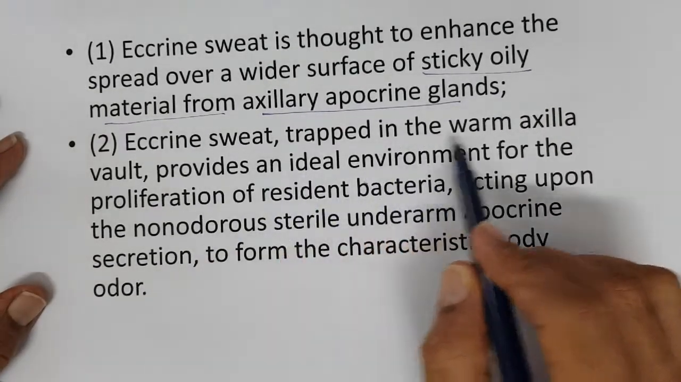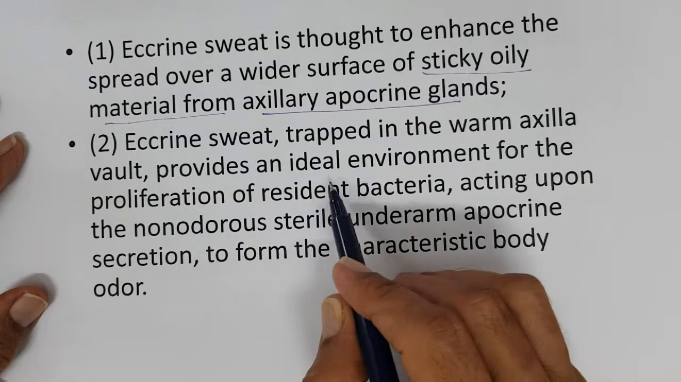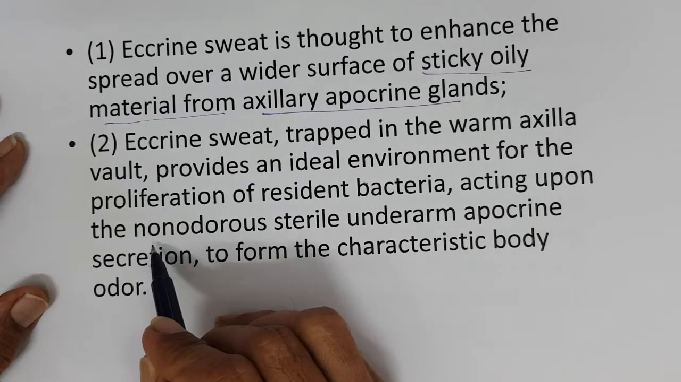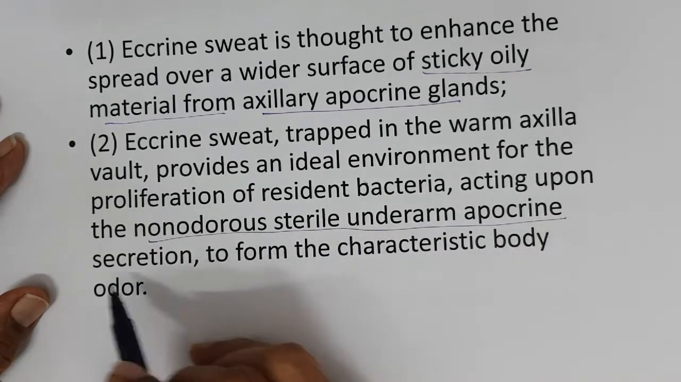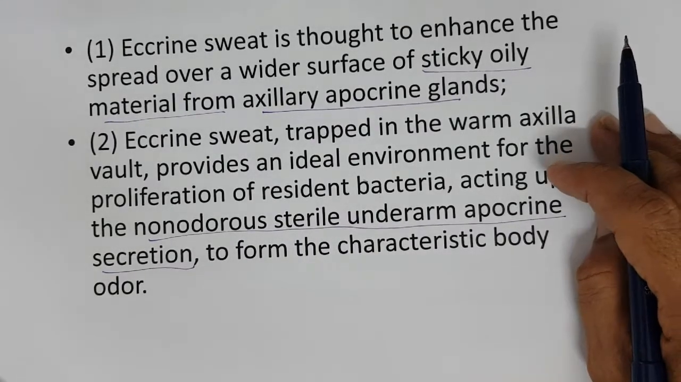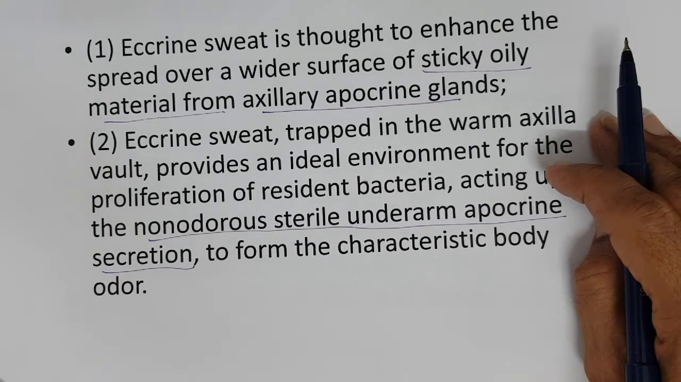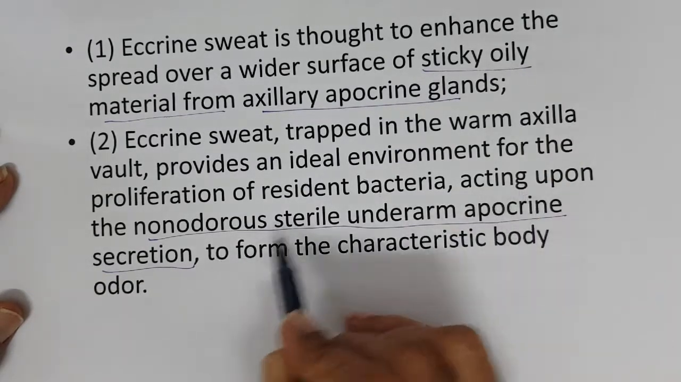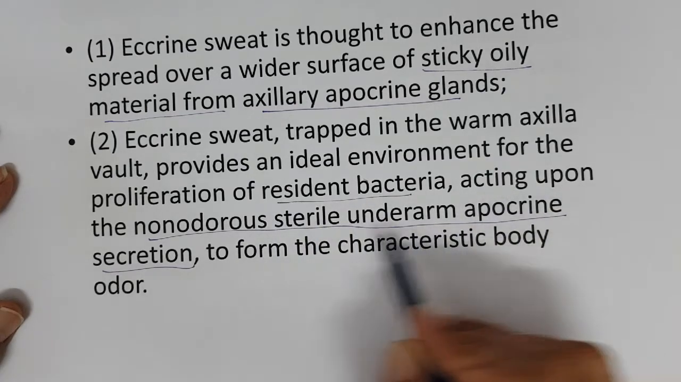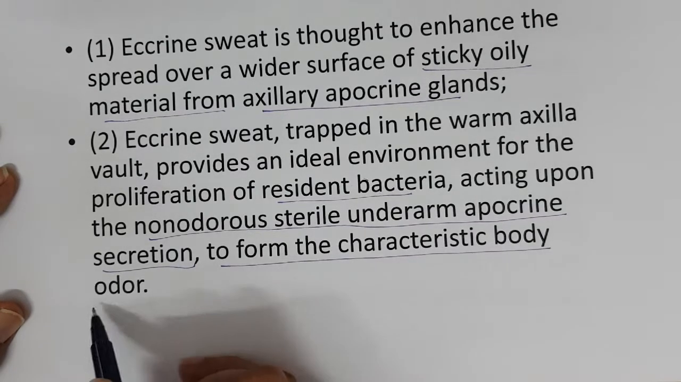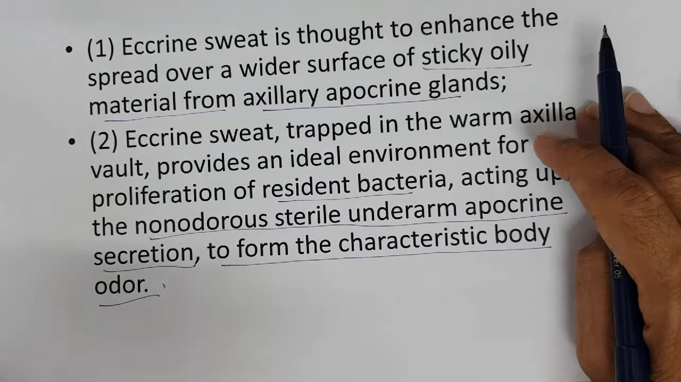Eccrine sweat trapped in the underarm axillary vault provides an ideal environment for proliferation of the resident bacteria, acting upon the non-odorous sterile underarm apocrine secretion. What is this? When the underarm secretion is sterile, because there is no bacterial contamination that can decompose it, it is non-odorous, it has no odor. But the resident bacteria act on this apocrine sweat to form the characteristic body odor. Simple.